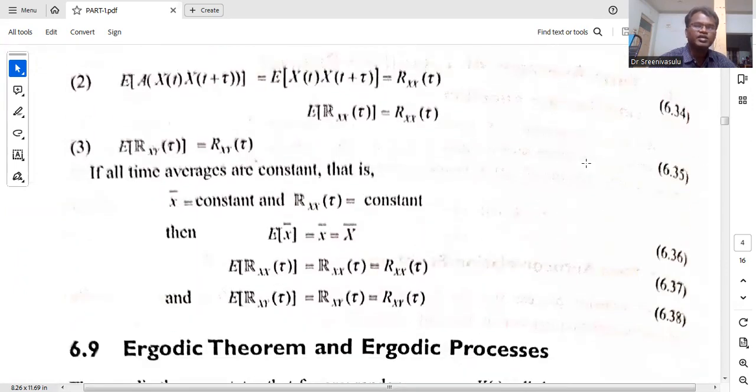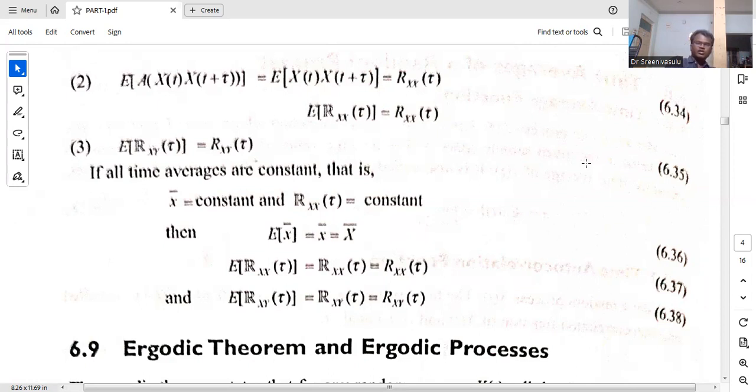Next, you see the second comparison. The expected value of A of x of t into x of t plus tau is the time average autocorrelation, and the expected value is nothing but the general autocorrelation. So we need to show that the expected value of Rxx of tau, the time average autocorrelation function, is the same as the general autocorrelation function.